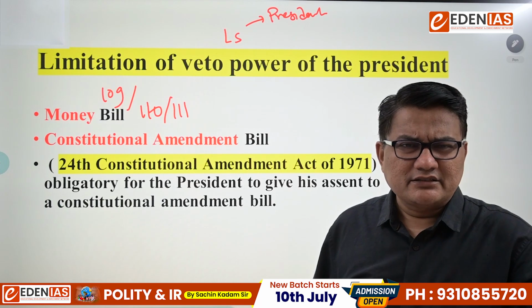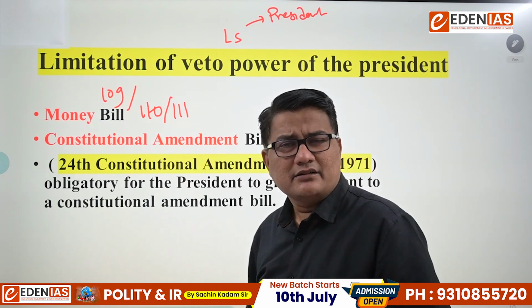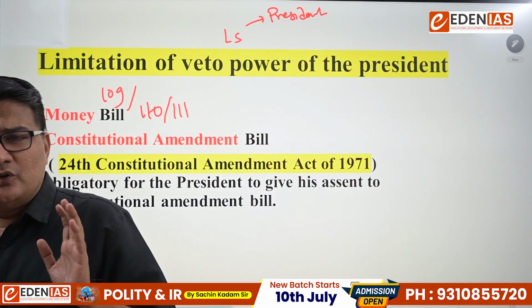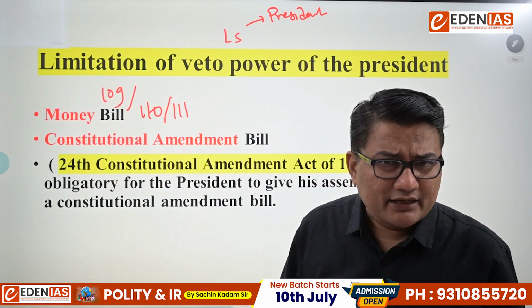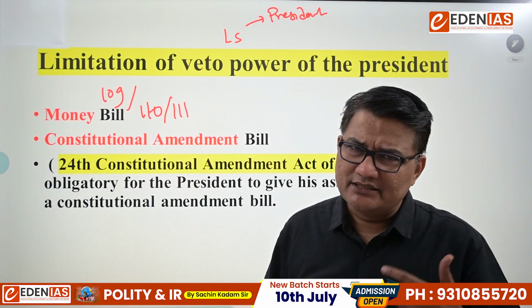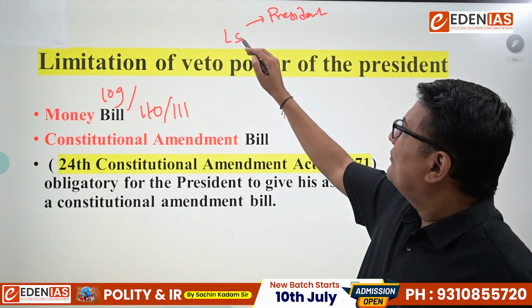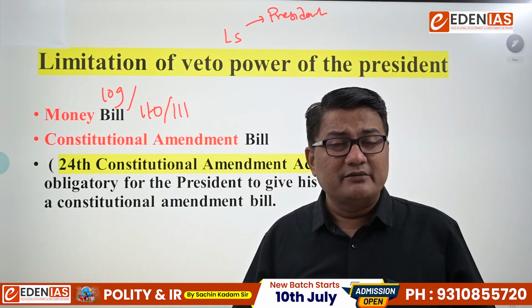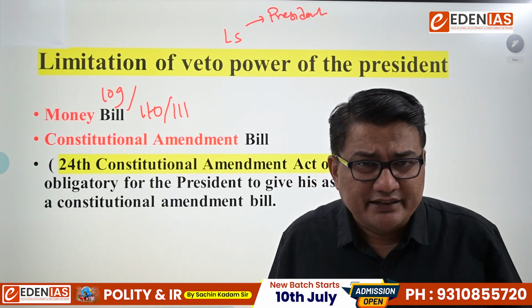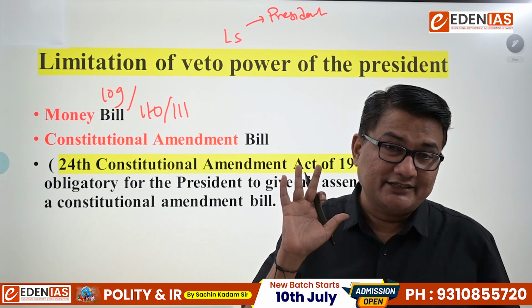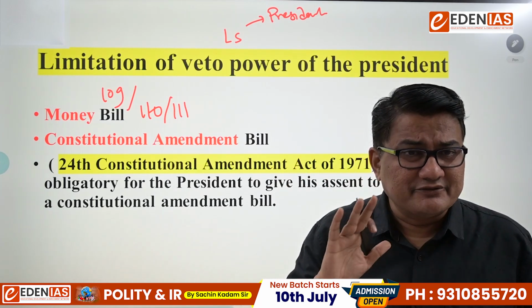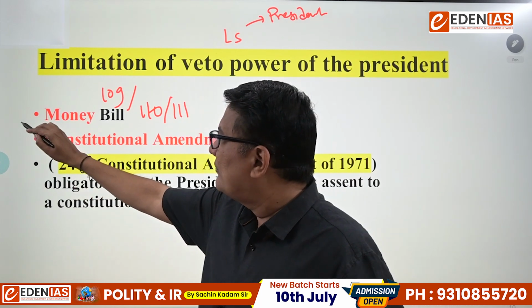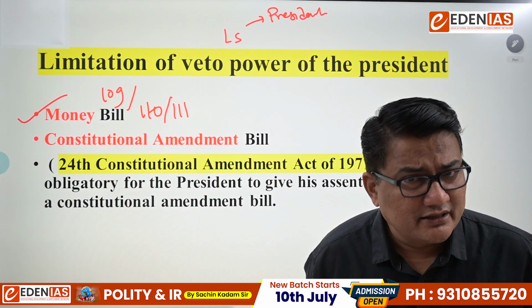Then it will go to Rajya Sabha. Rajya Sabha at the most can suggest recommendations which are not binding on Lok Sabha. And Rajya Sabha must send the bill back within 14 days. If they don't, it is considered as passed. Now when the bill goes to the President, obviously here the President cannot send it for reconsideration. The President shall give his assent. But again, within how many days? The answer is not specified in the Constitution. So number one is the money bill. These are the limitations.